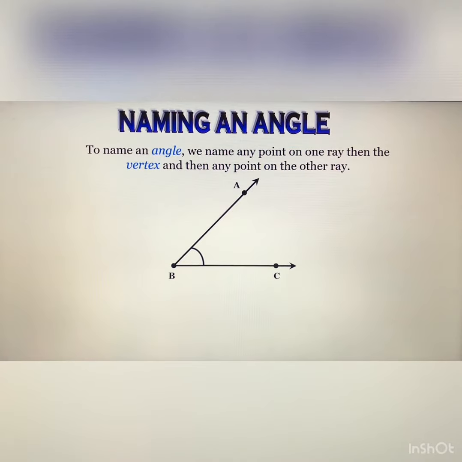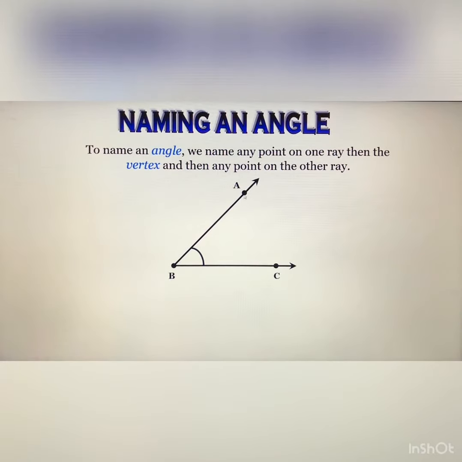This common ray is also known as the ray arm of the angle. Now, naming an angle: how can you name the angle? To name an angle, we name any point on one ray, then the vertex, and then any point on the other ray. This is the geometrical shape for an angle, and you can always name this angle as angle B.